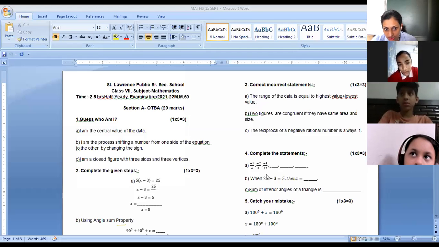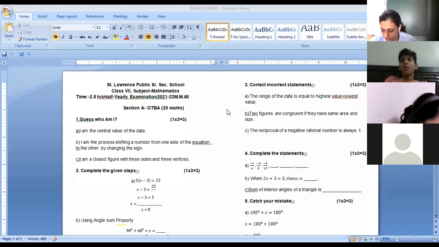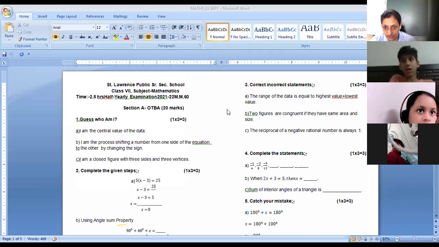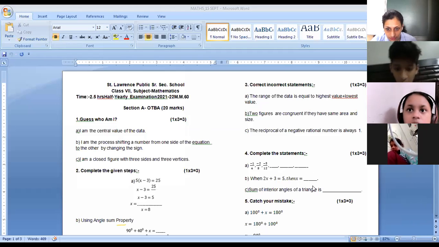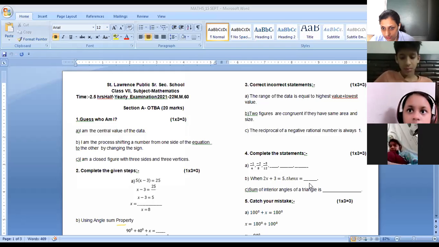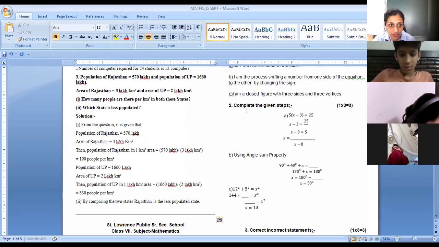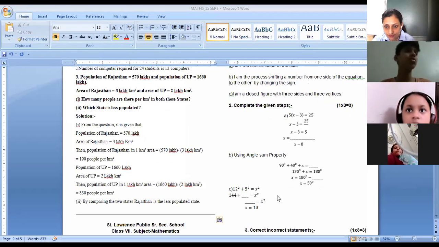Now complete the statements. Yes, -4 by 16 is correct, Jayavardhan. -5 by 20. Minus 6 by 24, that's right. Minus 4 by 16, minus 5 by 20, and minus 6 by 24, that's right. When 2x plus 3 is equal to 5, then x is equal to how much? 1. Yes, right. 1 is the correct answer. Yashika, Ananya, Vyan, right. 1 is the correct answer here.